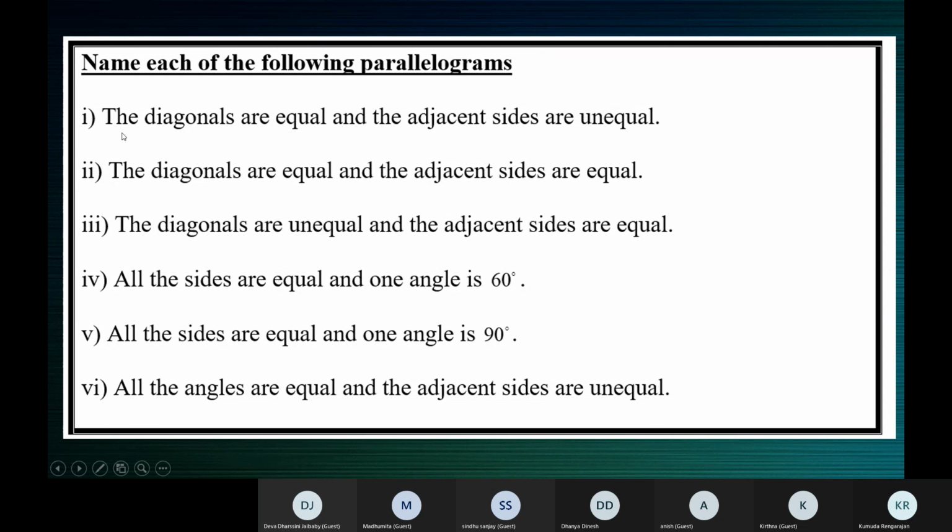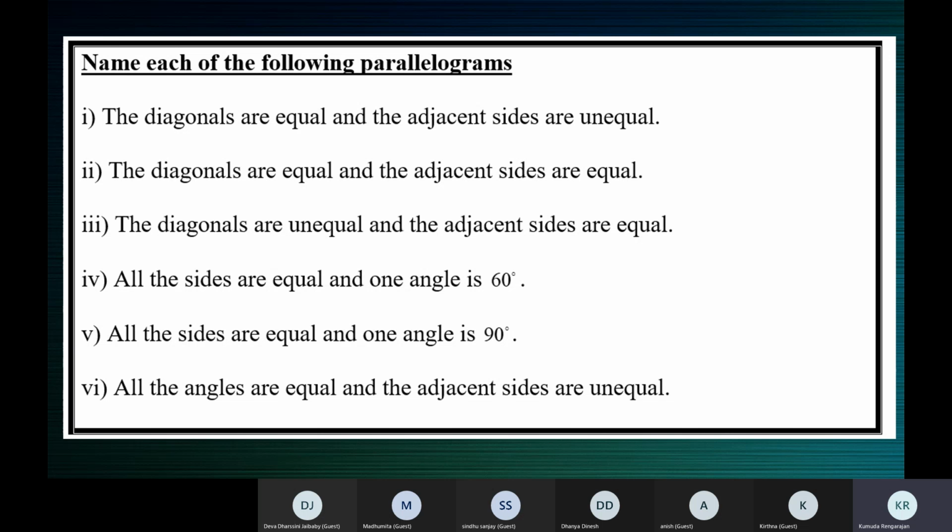All right. Let me explain. You just check if you have the same answer with you. I will not be asking you for the answers. The diagonals are equal. So now we have four parallelograms in our mind: parallelogram itself, rhombus, rectangle, and square. Now tell me, in which of these are the diagonals equal? Ma'am, in the rectangle and square. Yeah, rectangle and square. Diagonals are equal only in a rectangle and square.